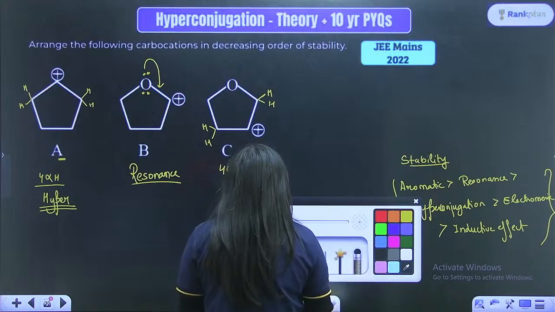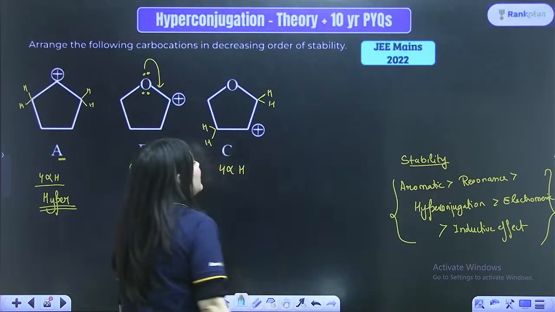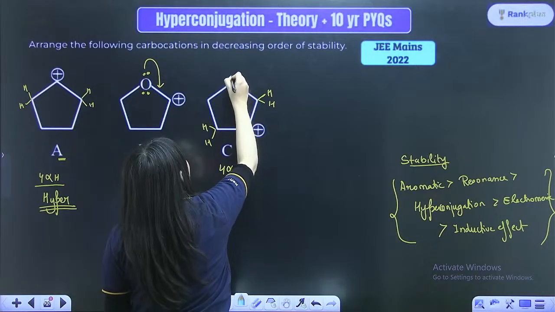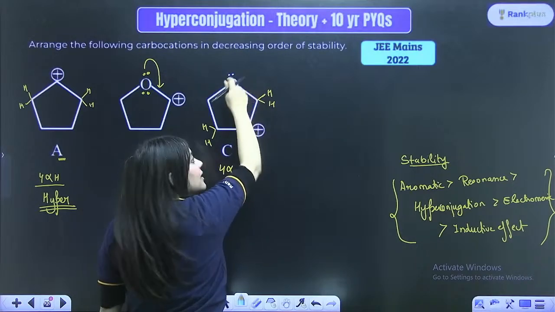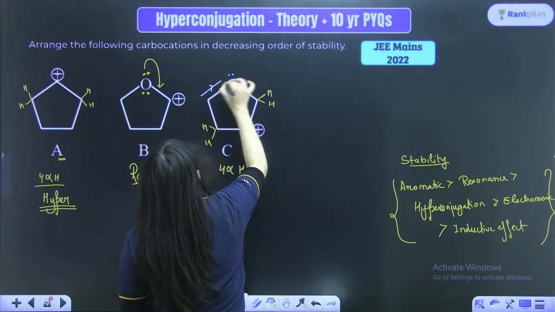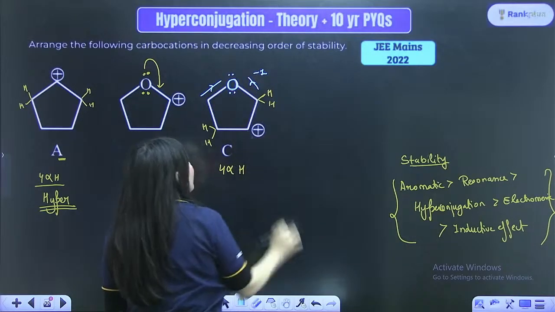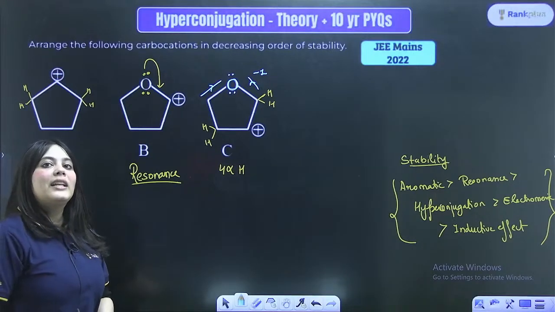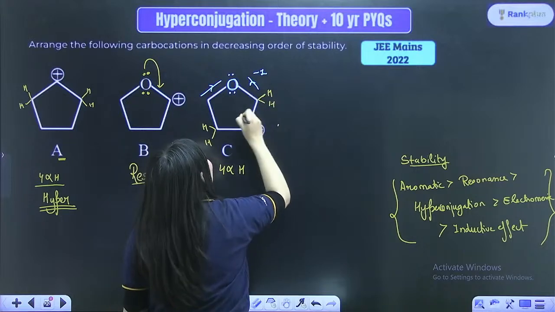Now, because they have the same alpha hydrogens, I have to resort to another method. This carbocation is attached to an oxygen, and because this oxygen is more electronegative, it will have a minus I effect on this carbocation. Whenever an electronegative atom is attached, it shows a minus I effect, which is an electron withdrawing effect, right?